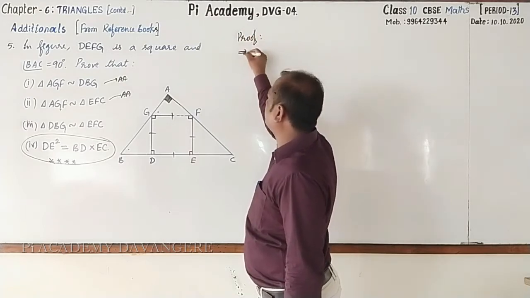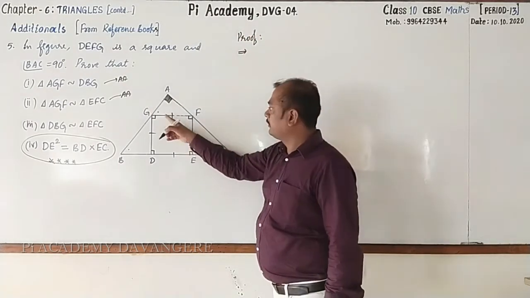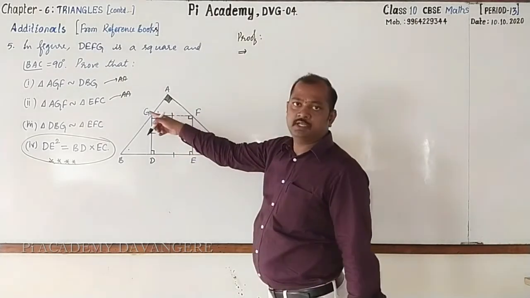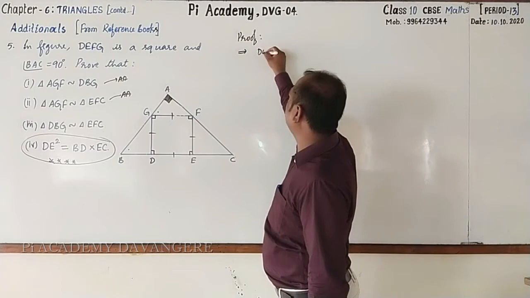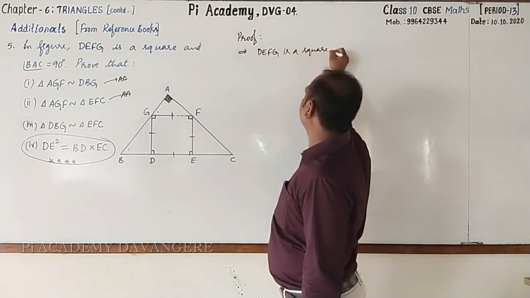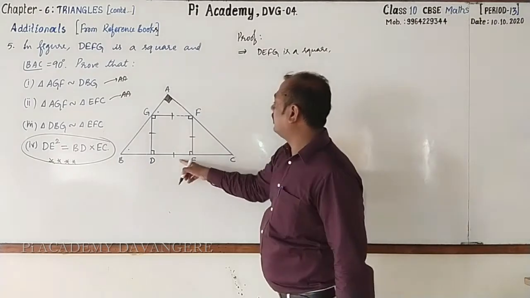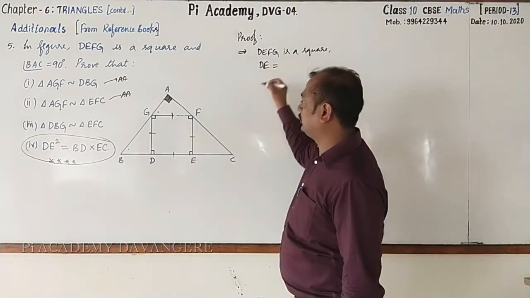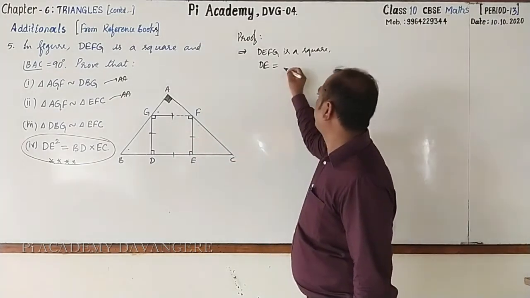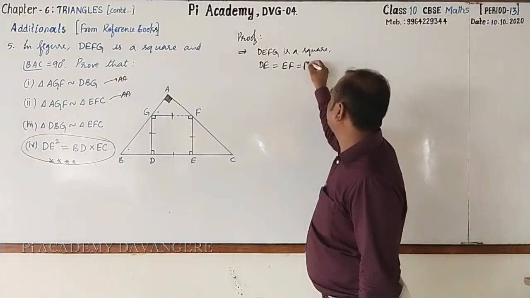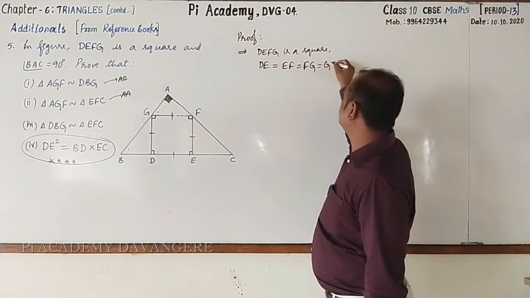Before going to prove the first one, let us write this one. DEFG is a square. Therefore, all these sides are equal. DE equal to EF equal to FG equal to GD.